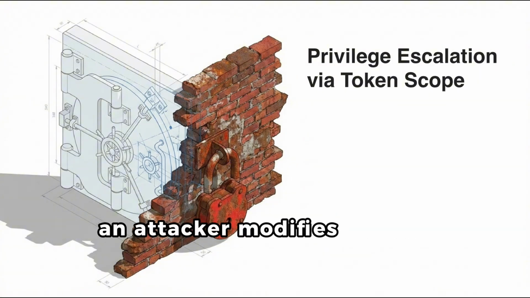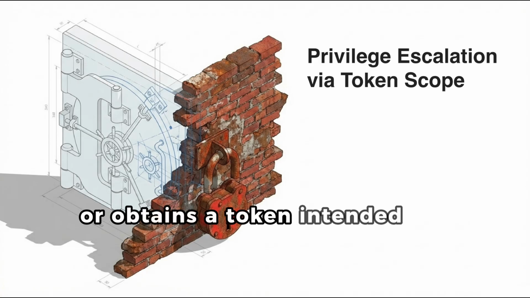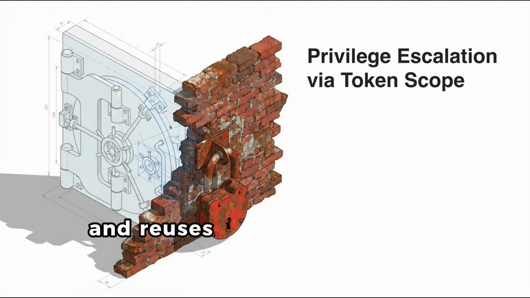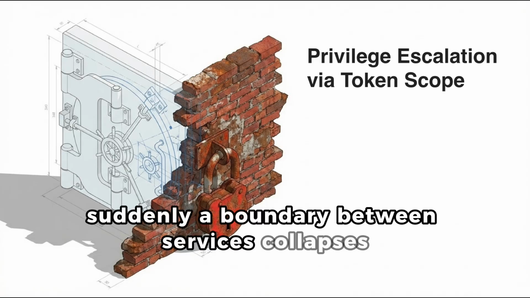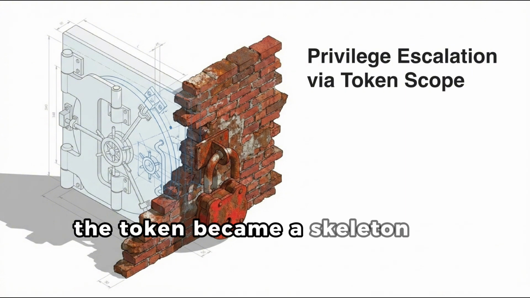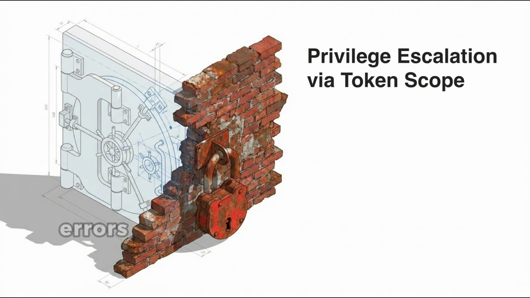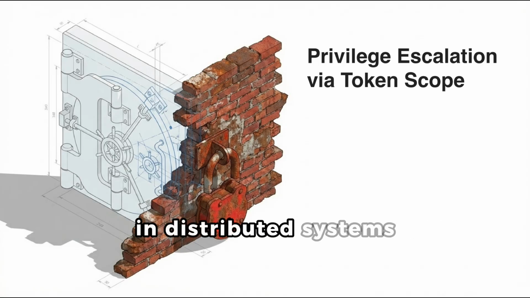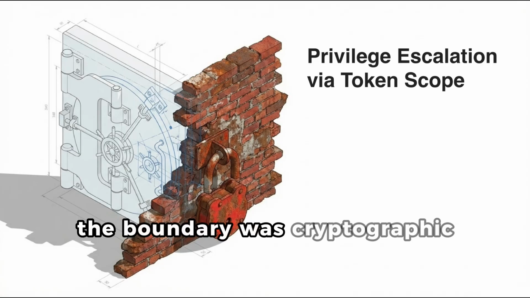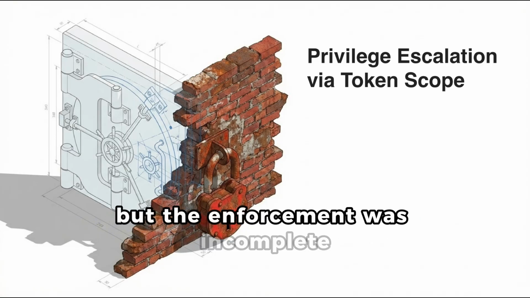An attacker modifies a token, or obtains a token intended for service A, and reuses it against service B. Service B accepts it. Suddenly, a boundary between services collapses. The token became a skeleton key. This is not theoretical. Token validation errors have repeatedly led to cross-service boundary violations in distributed systems. The boundary was cryptographic, but the enforcement was incomplete.